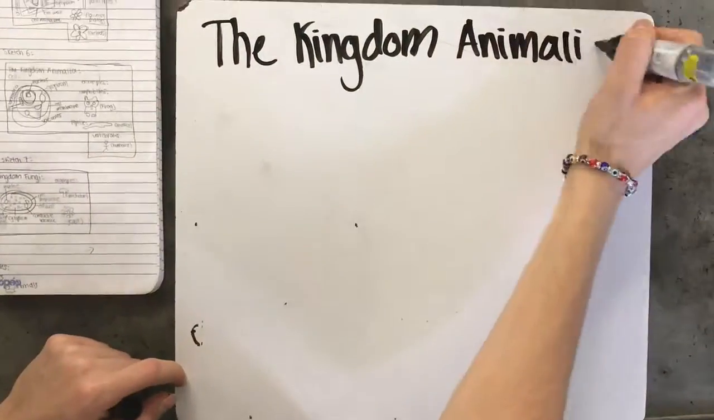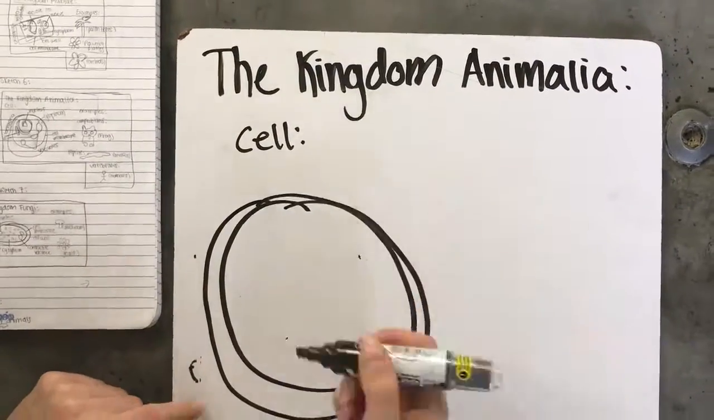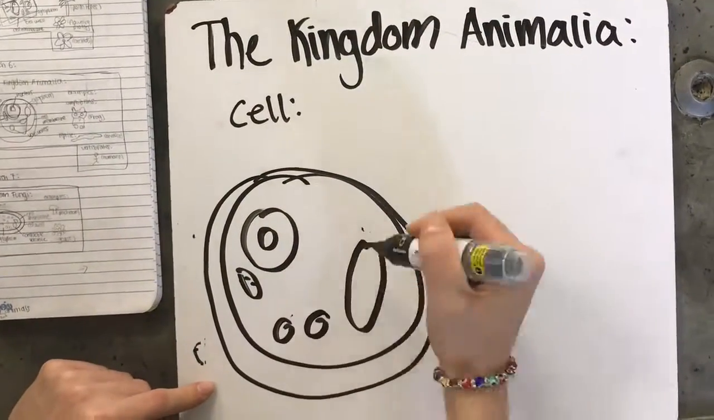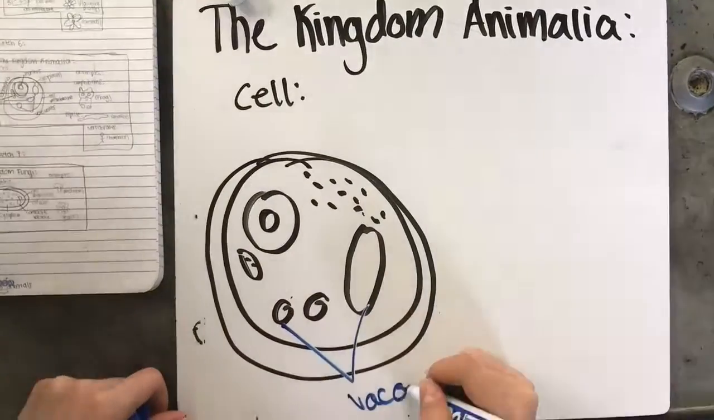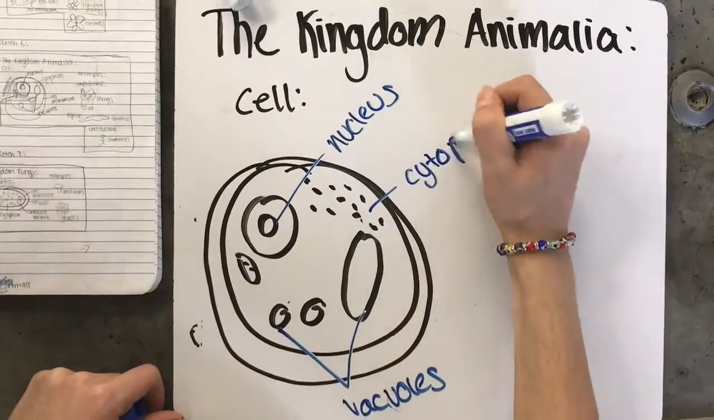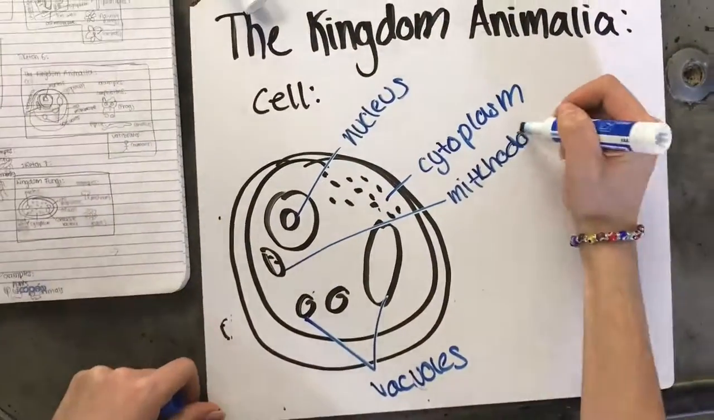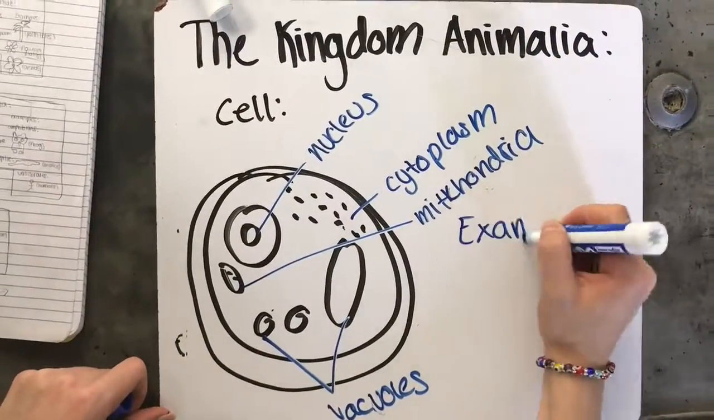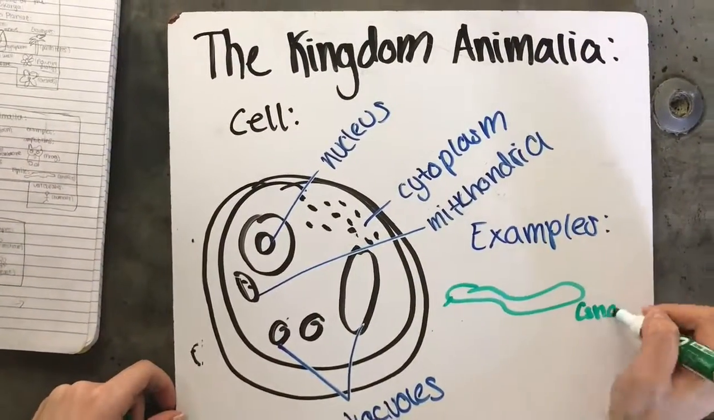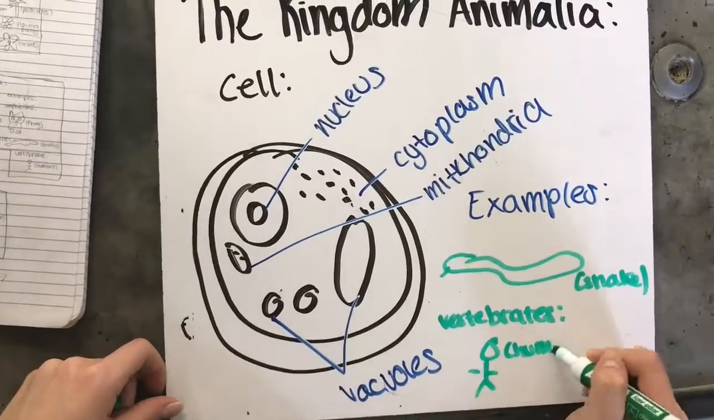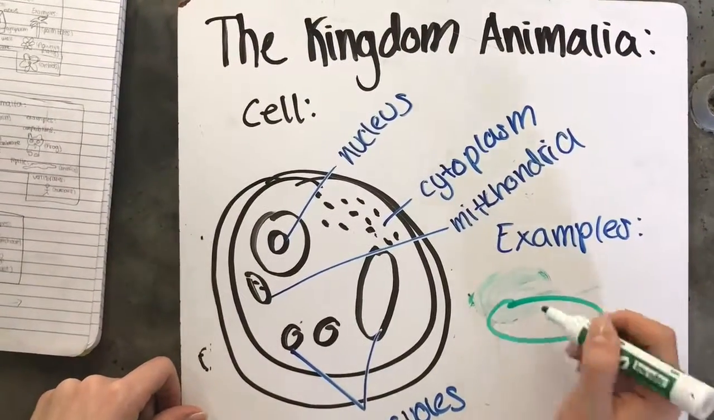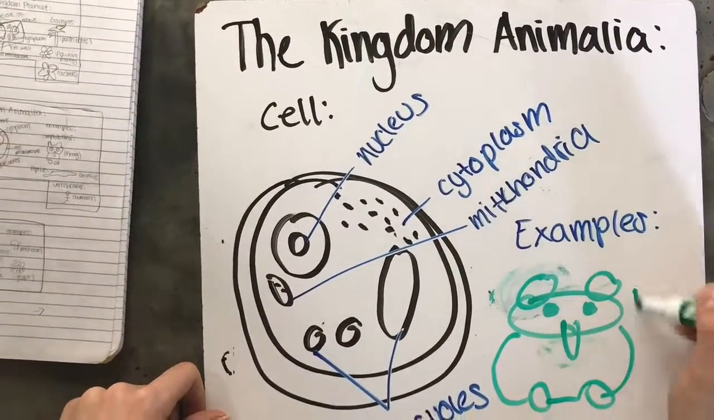The kingdom Animalia. They are multicellular animals, ingestive heterotrophs. They consume food and digest inside their bodies. They feed on plants or animals. Some examples are vertebrates, amphibians, and reptiles. What makes this kingdom unique is that they have multiple mitochondrial cells and depend on organisms for food.